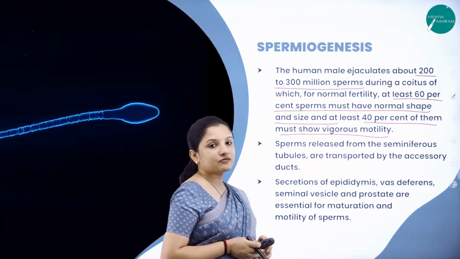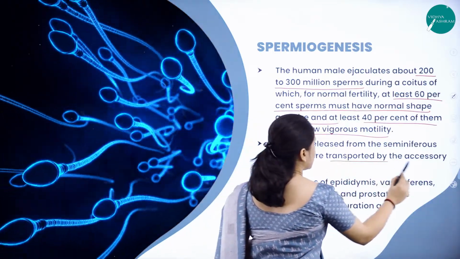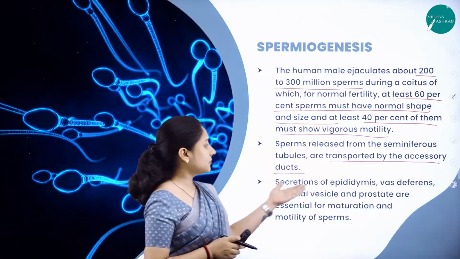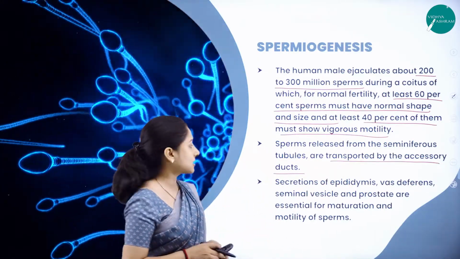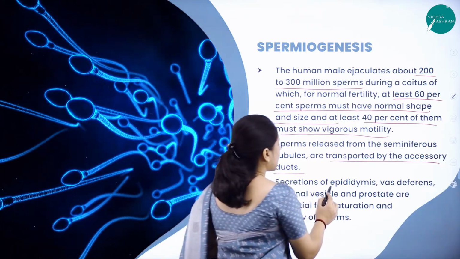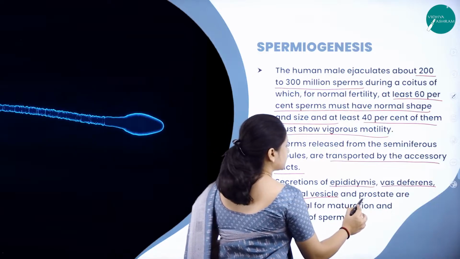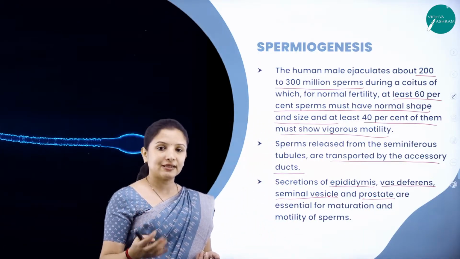The sperms released from the seminiferous tubules are transported by the accessory ducts. There are some accessory ducts and organs present in the male reproductive structure, that is the epididymis, the vas deferens, the seminal vesicle, the prostate gland and so on, and they secrete certain substances, enzymes or hormones.